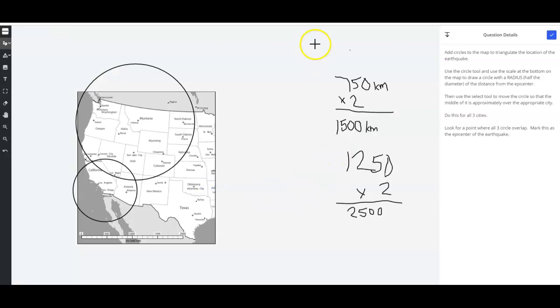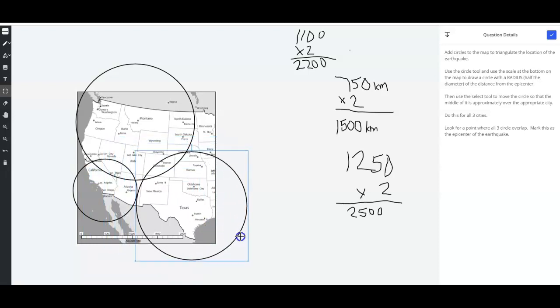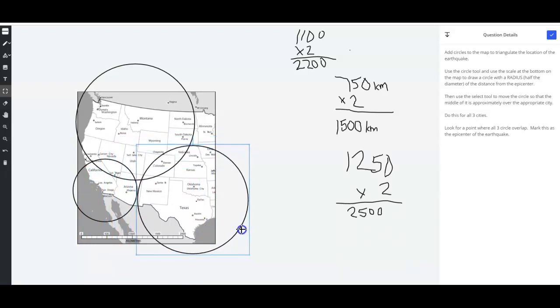So 1,100. And I'll get my writing tool out here again. So 1,100 times 2 is going to give me about 2,200 kilometers as the diameter of my circle. Select the circle tool, back down here to my scale. And again, I'm going to have to approximate 2,200 to be about there. I'll select it with the select tool. And Dallas, Texas is in this area.